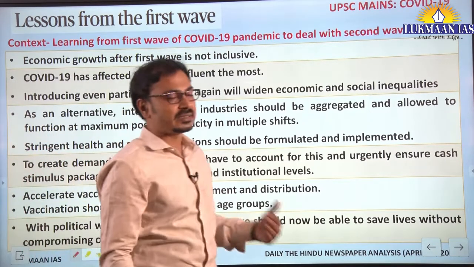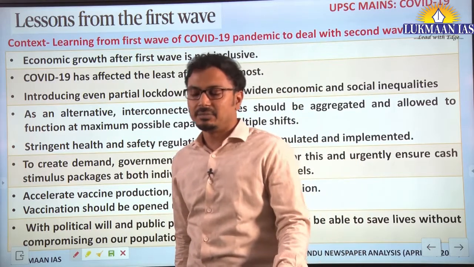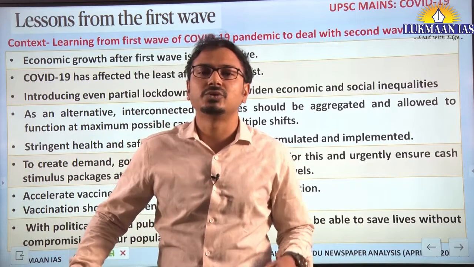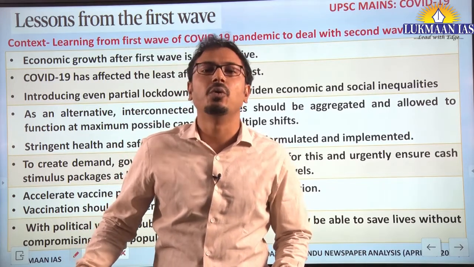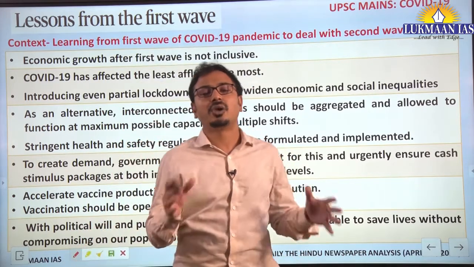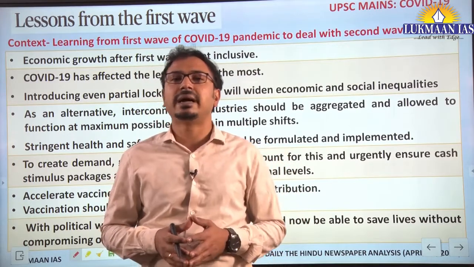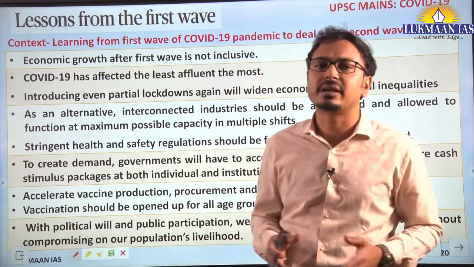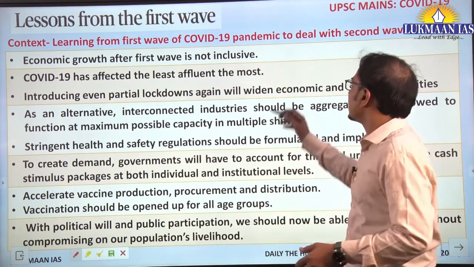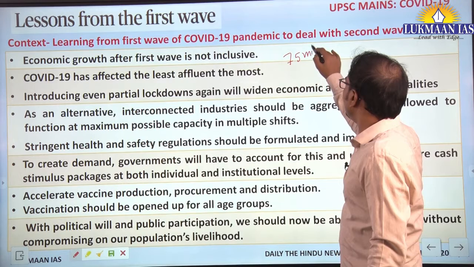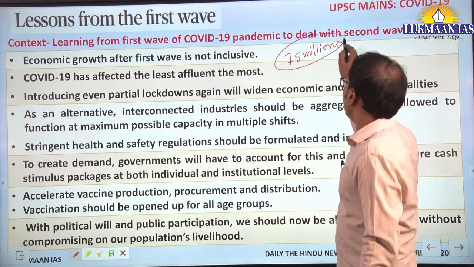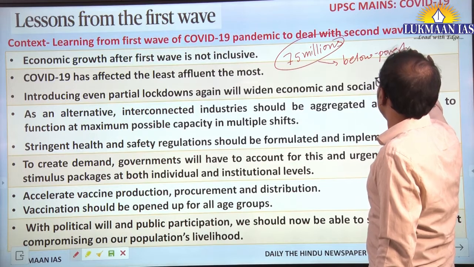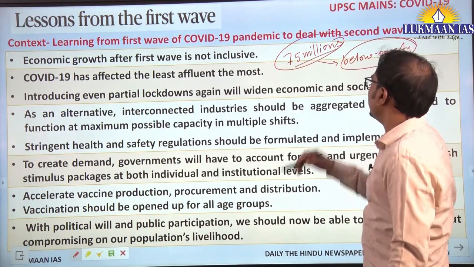Right. So what lessons did we learn from the first COVID-19 pandemic wave? There was an almost two-month-long lockdown in the whole country, which reduced economic activity, and because of that many people faced loss of livelihood and loss of incomes. That pushed almost 75 million Indians below the poverty line.